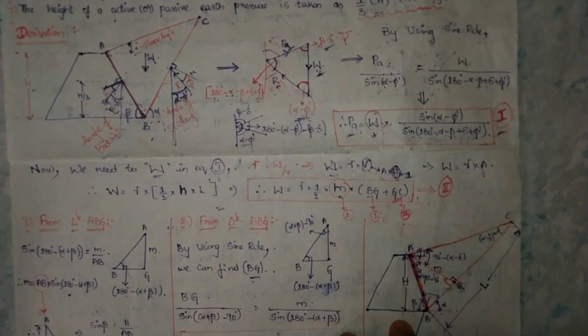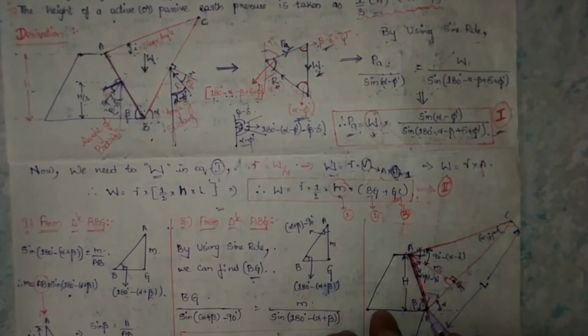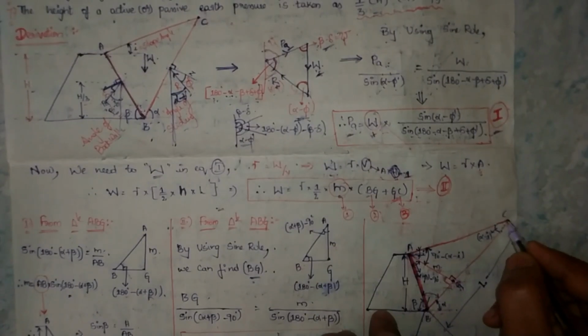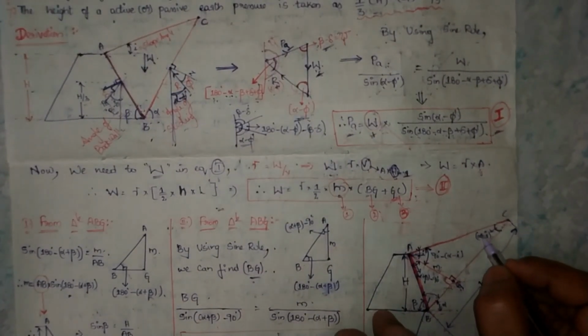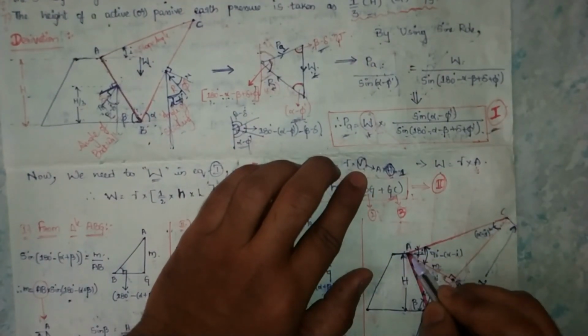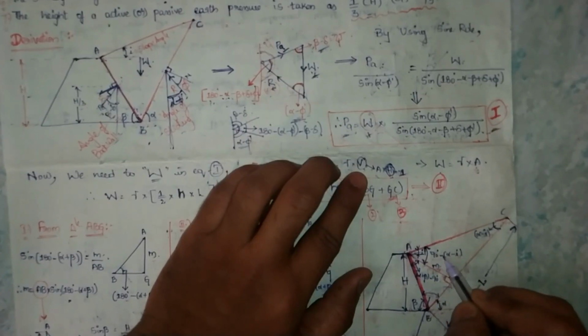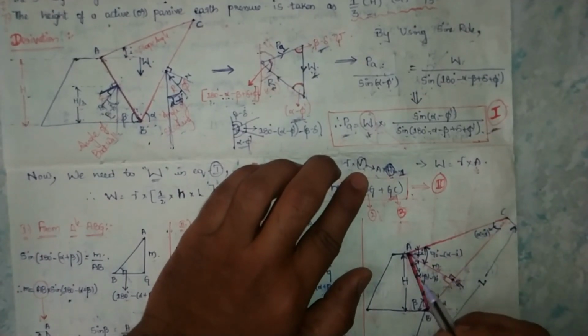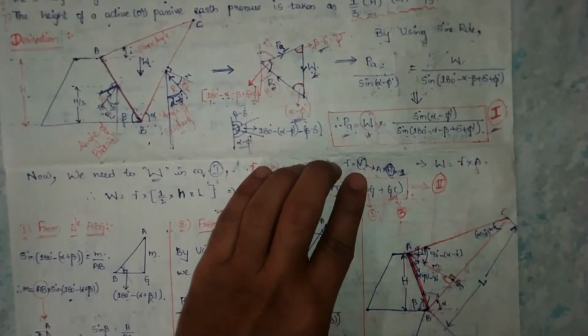How do we get this angle? Observe that it is in the 180 degrees, so totally we get 180 degrees minus alpha plus beta. At the C point, the angle is alpha minus I. Next, from this angle to this 90 degrees line is 90 degrees minus alpha minus I, and here alpha plus beta minus 90 degrees. We get the formula.